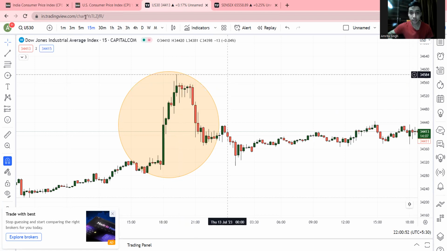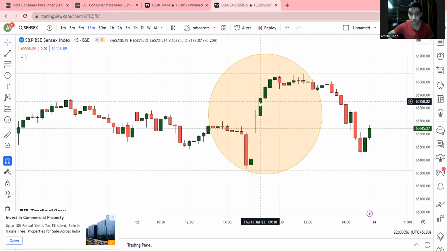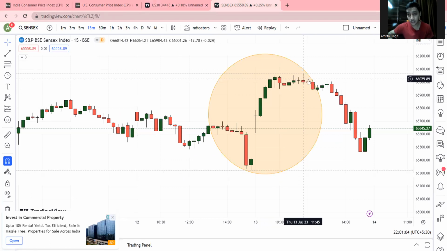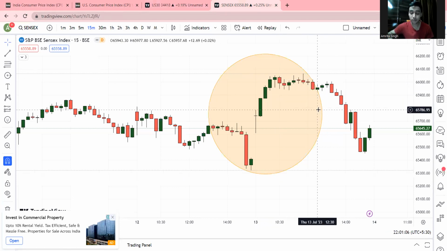And if I talk about the Indian stock market, the Sensex also touched the peak at the time when the data came out. And then after that, it obviously went down because the data was not so good, not so bad if you talk about India, but if you talk about America, it was very good.